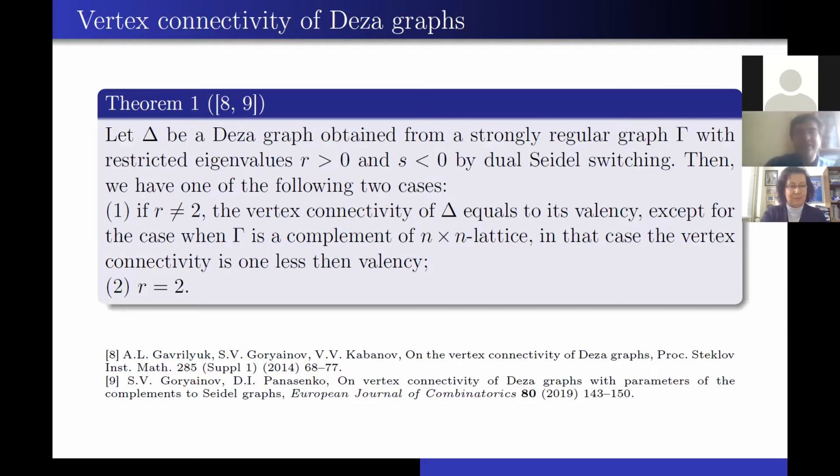There is a result on vertex connectivity of Deza graphs, which can be obtained by dual Seidel switching. Let delta be a Deza graph obtained from a strongly regular graph with restricted parameters r and s by dual Seidel switching, in one of the following two cases. If r is not equal to 2, then the vertex connectivity of delta equals its valency, except for the case when gamma is a complement to the n times n lattice. In that case, vertex connectivity is 1 less than valency. Or r equals 2.